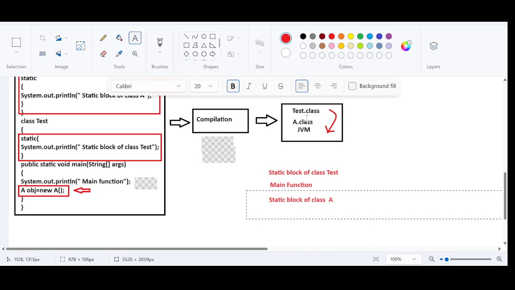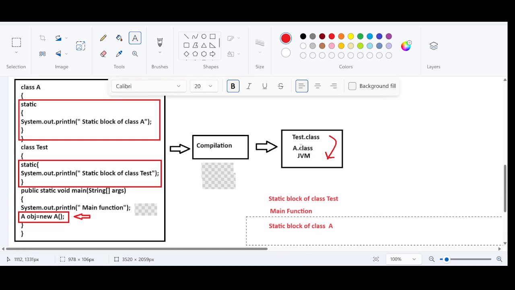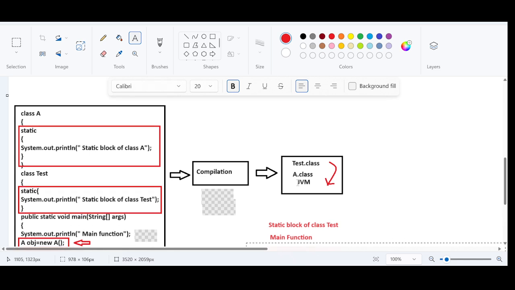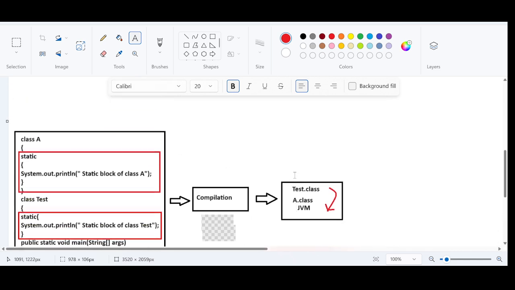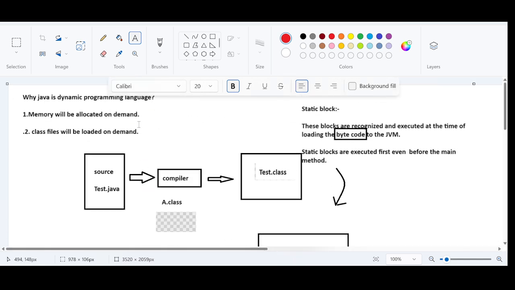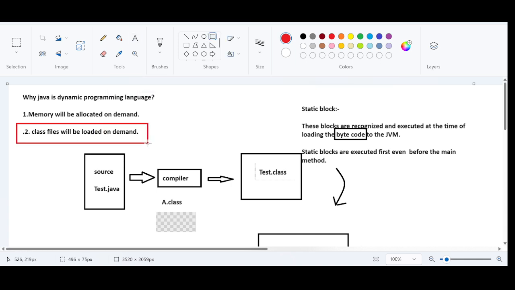The memory consumption can be sophisticated and advanced. This is how memory consumption in Java is always sophisticated. Unnecessary memory consumption will not happen in Java because everything is loaded on demand. That's why it's called a dynamic programming language, and I think there is a good justification for this line. .class files will be loaded on demand, so memory will be allocated on demand. We have seen these things in the destructors topic in the previous class.